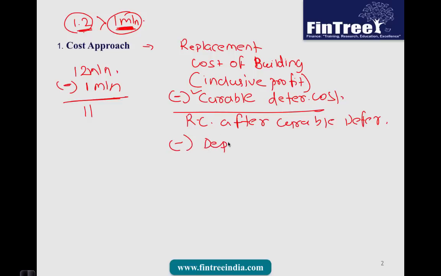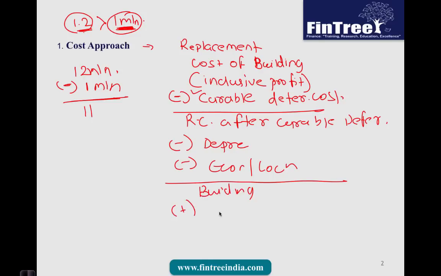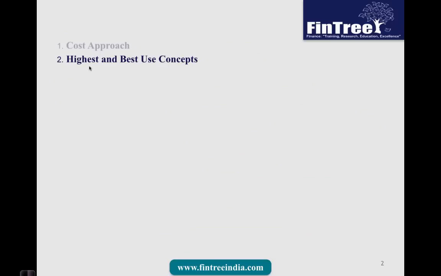So we will reduce depreciation, economic obsolescence, locational obsolescence, then non-curable deterioration of the building. Then this would give us the cost of building here, to which we will add the valuation of the land. And once we have done this, this would give us the valuation of that particular real estate property using the cost approach.